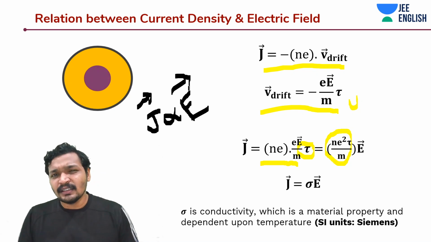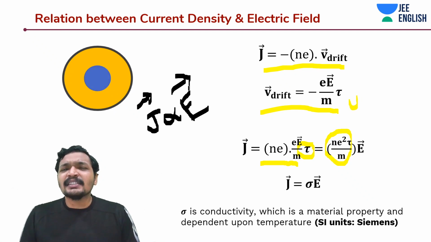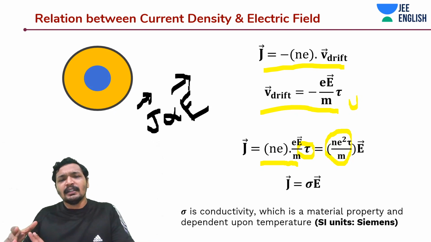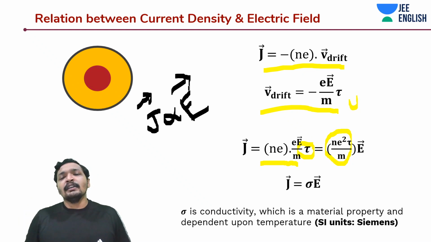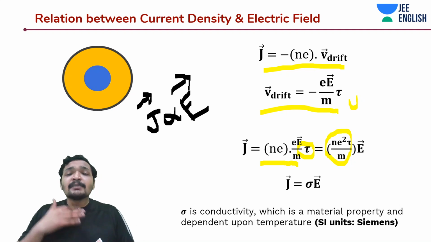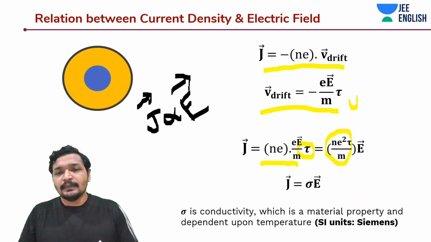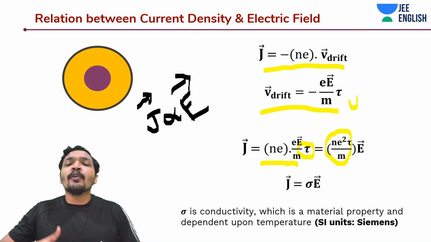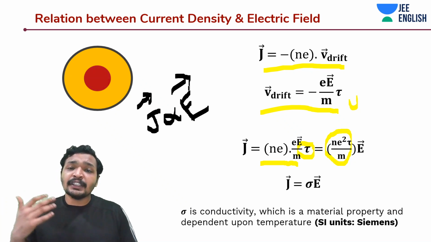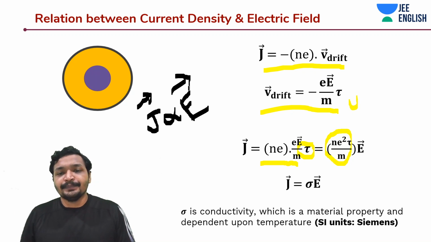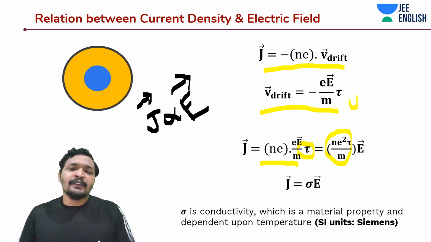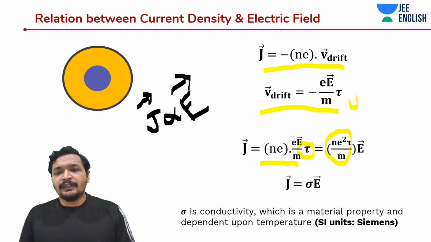Conductivity. Makes sense? Conductivity is very intuitive. Let's say more the conductivity of the material, more is going to be the current density for the same given electric field. More the conductivity means more the ability to conduct. More the ability to conduct means more the flow of current. Less obstruction to electrons or less obstruction to any kind of charges. Very intuitive definition, very intuitive understanding of conductivity.